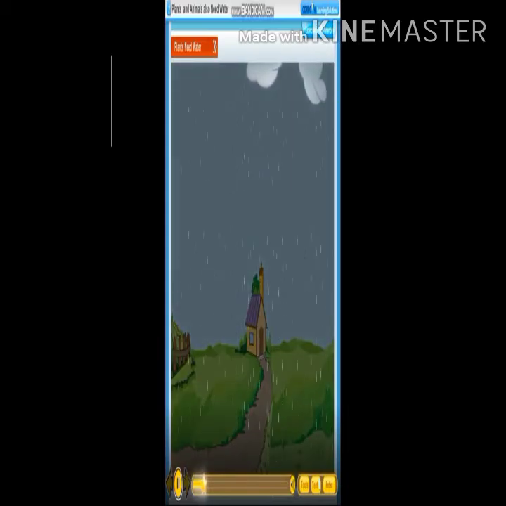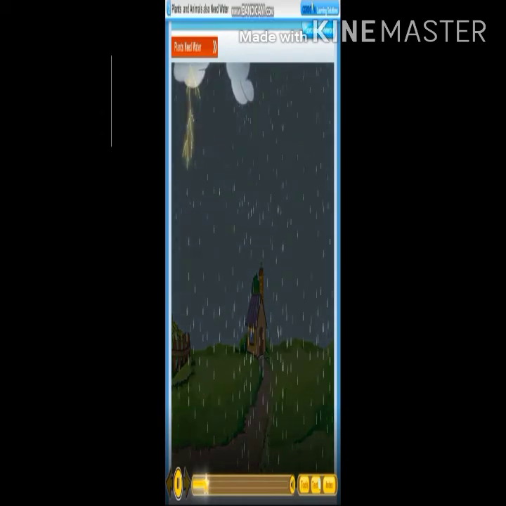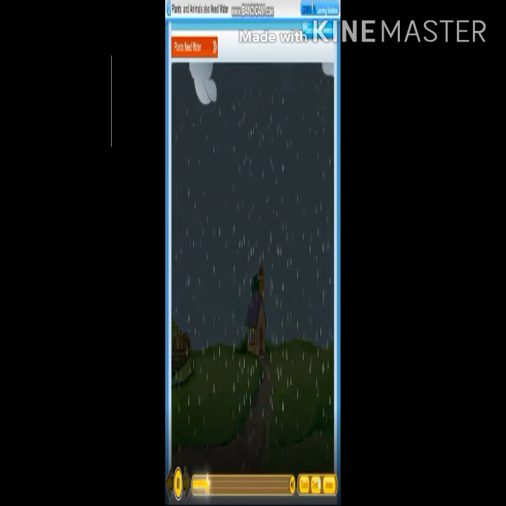Rain is one of the main sources of water on land. Rainwater goes into the soil. Plants get this water from the soil through their roots.